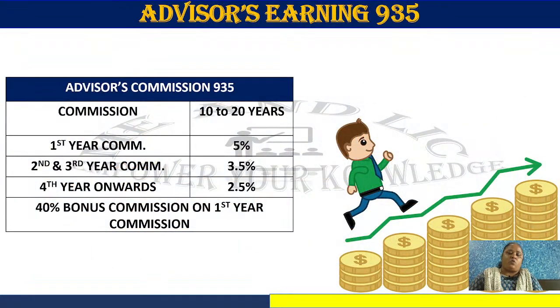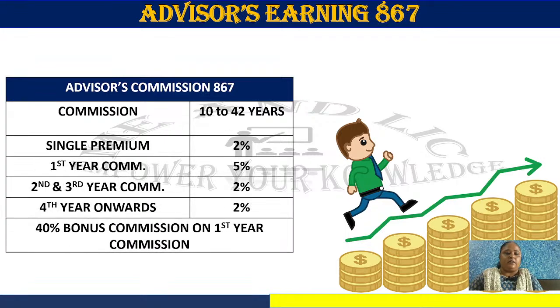Okay. Now, what is your earning in this plan? Again, I am giving a disclaimer. I don't want to disappoint anyone or create any issues, but only for knowledge: first year is 5% plus 40% bonus commission, means approx 7%. Second and third year it is 3.5%, and fourth year onwards you are earning 2.5% commission in this plan.